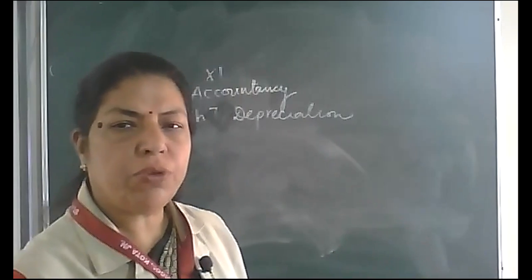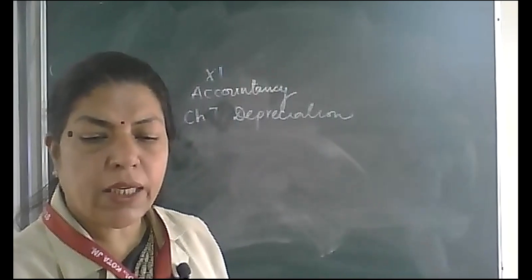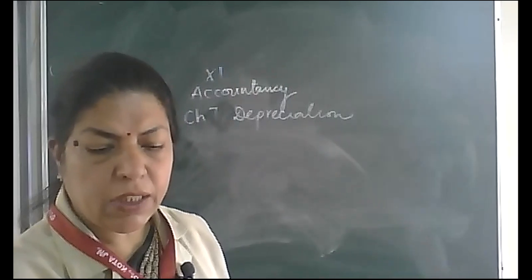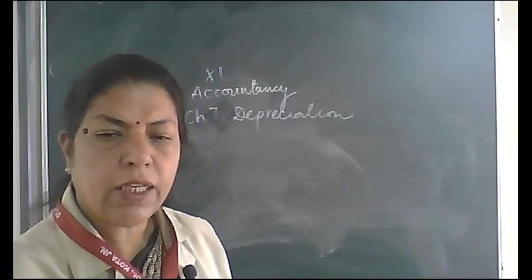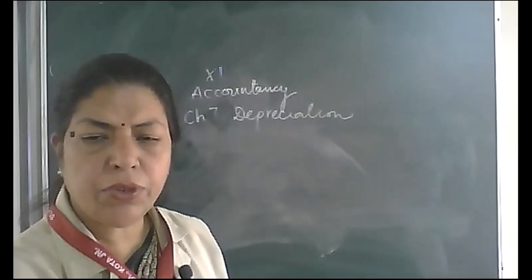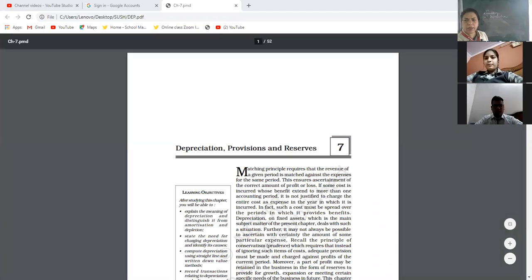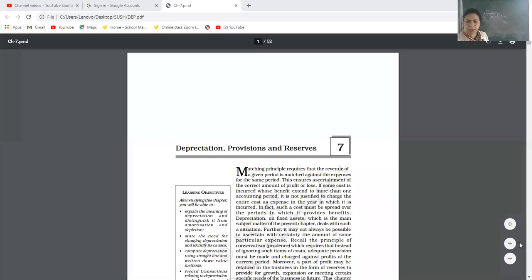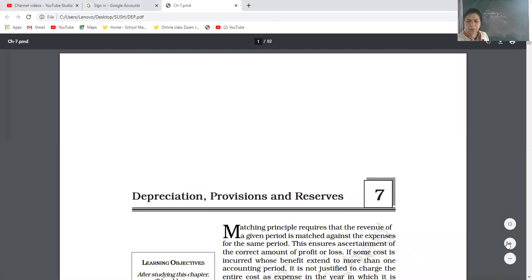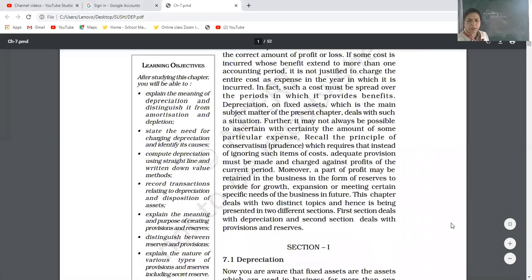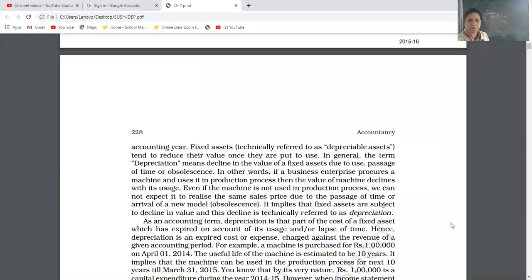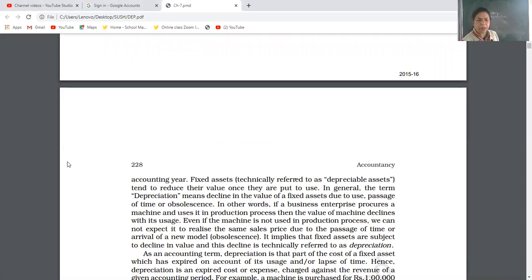So today I am going to explain to you the theory of this chapter, then further we will discuss. So depreciation always occurs on fixed asset. See, I am going to share NCERT with you, and then you will be able to understand and make your own notes. See what is depreciation. Look here. Depreciation means, mark that line, depreciation means decline in the value of fixed asset due to use, passage of time, obsolescence.